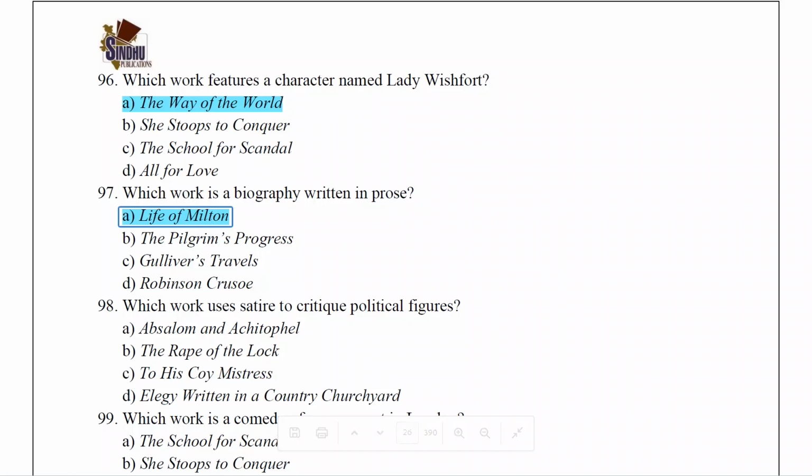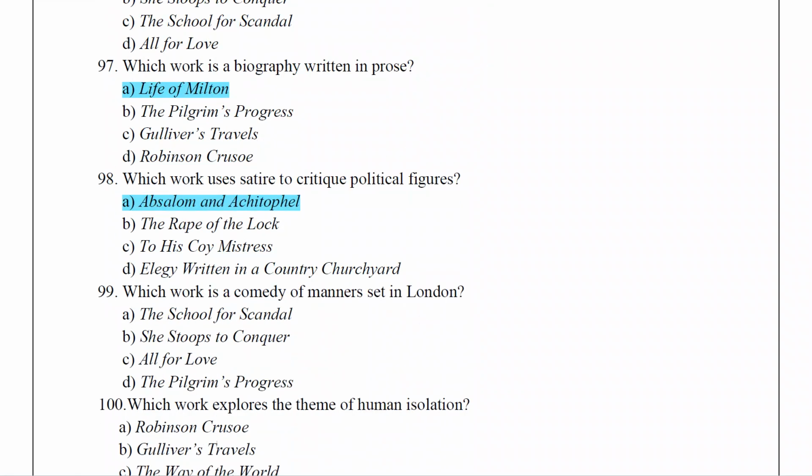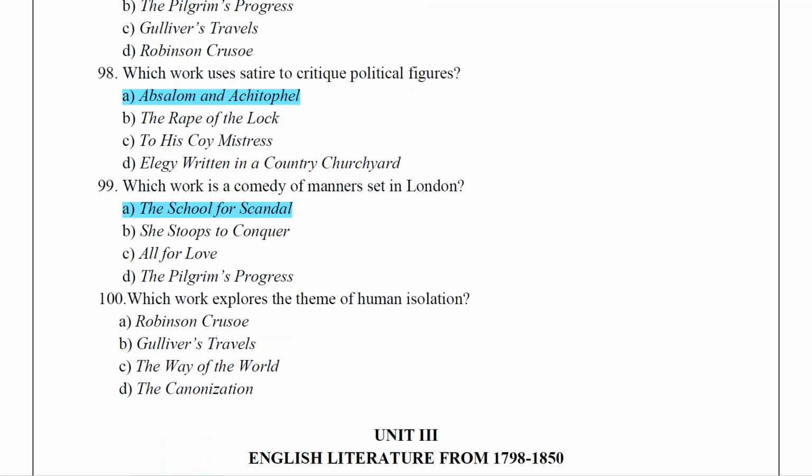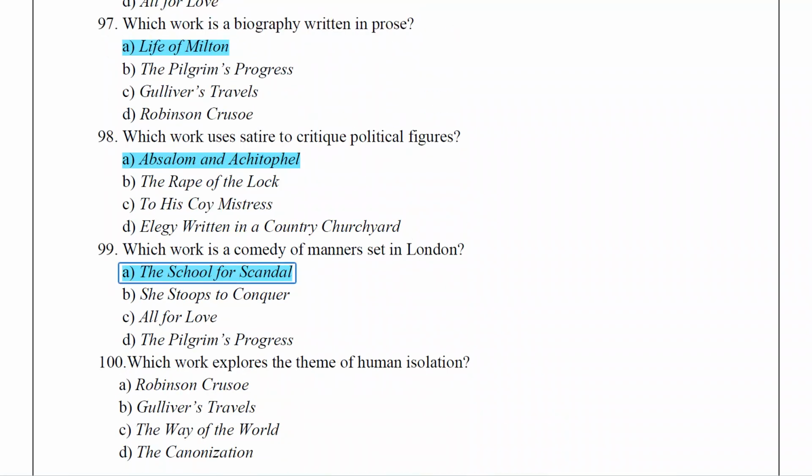Which work uses satire to critique political figures? Absalom and Achitophel. Which work is a comedy of manners set in London? The School for Scandal. Which work explores the theme of human isolation? The answer is Robinson Crusoe.